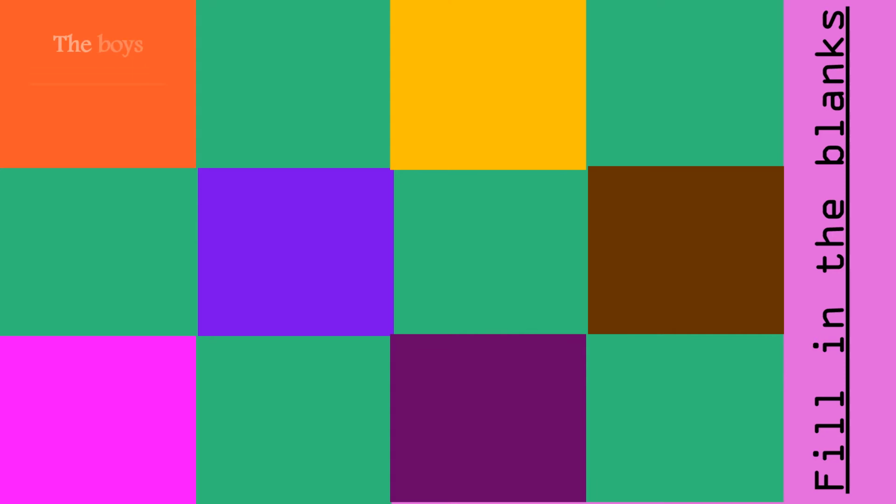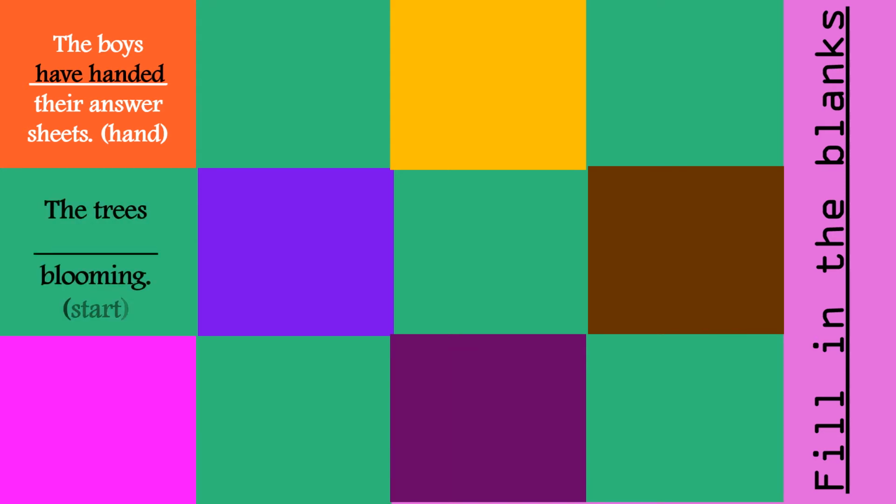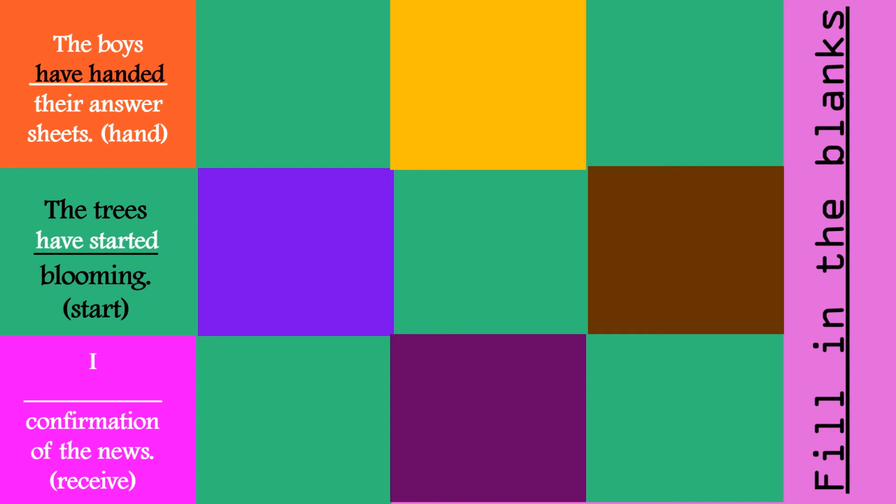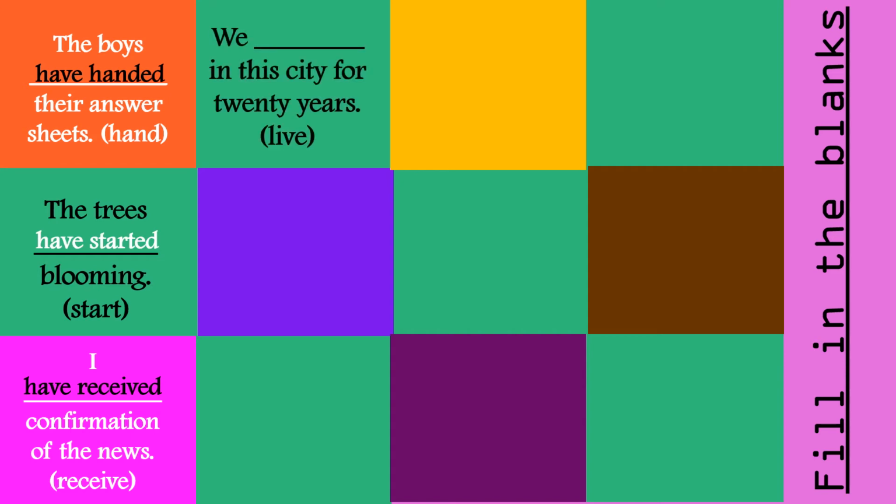The boys dash their answer sheets. The verb is hand. The boys have handed their answer sheets. The trees dash blooming. The verb is start. The trees have started blooming. I dash confirmation of the news. The verb is receive. I have received confirmation of the news. We dash in the city for 20 years. The verb is live. We have lived in the city for 20 years.